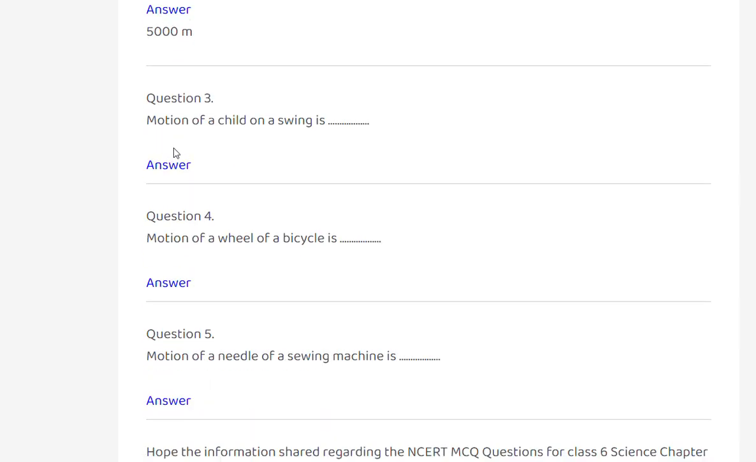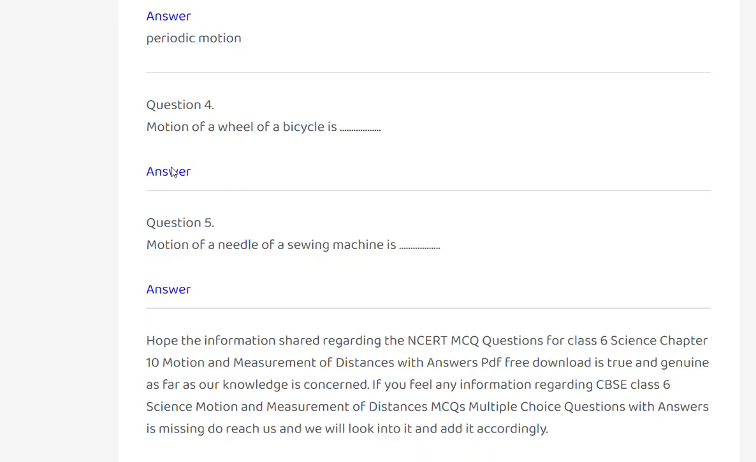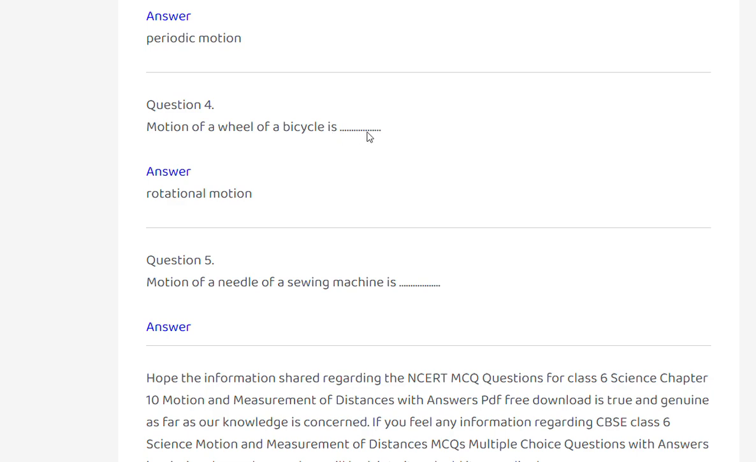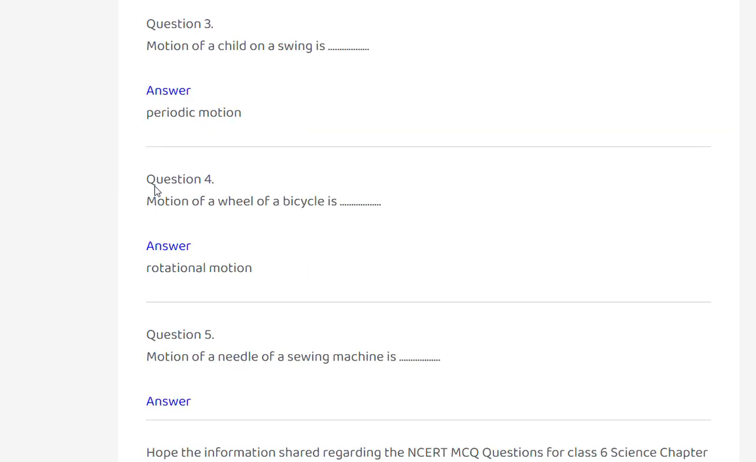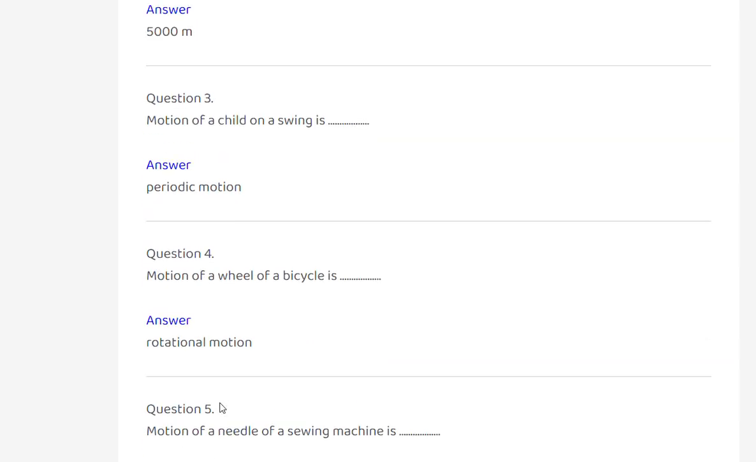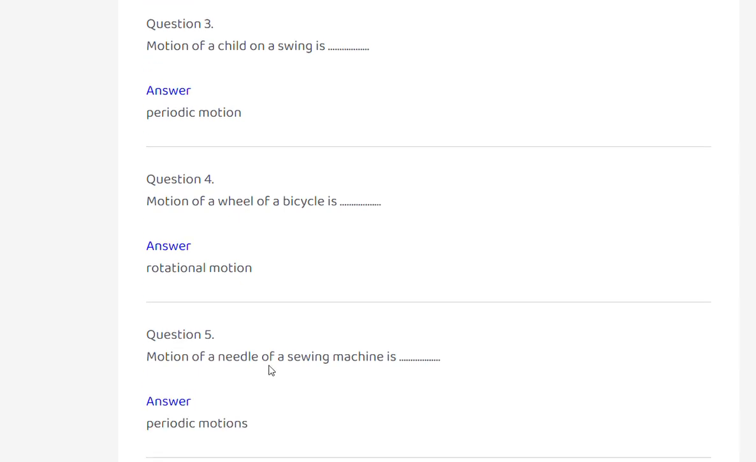Yes. Motion of a child on a swing is periodic motion. Motion of a wheel of a bicycle is rotational motion. Motion of a needle of a sewing machine is periodic motion.